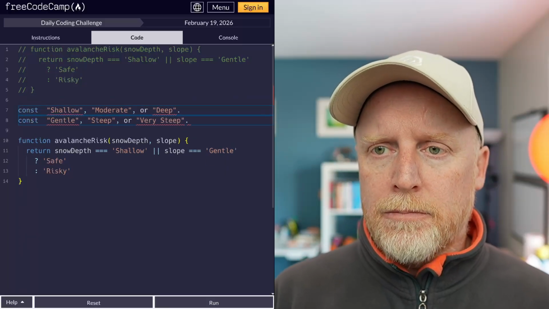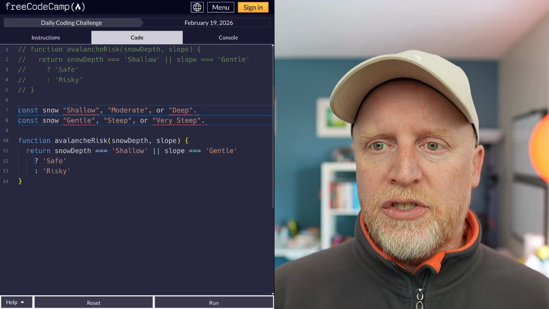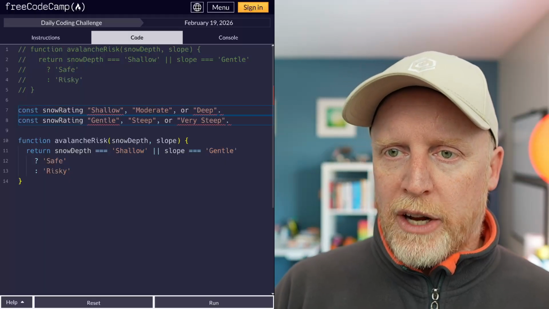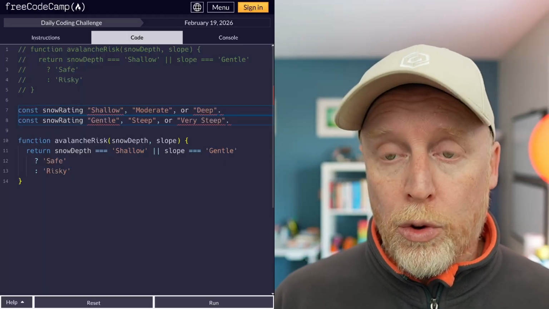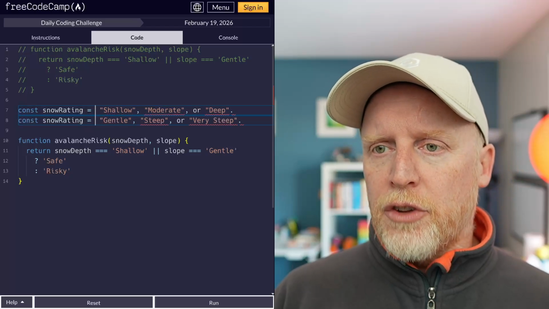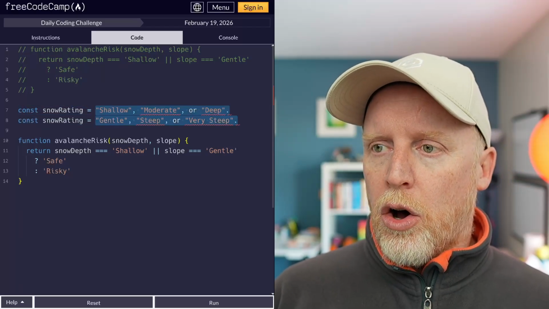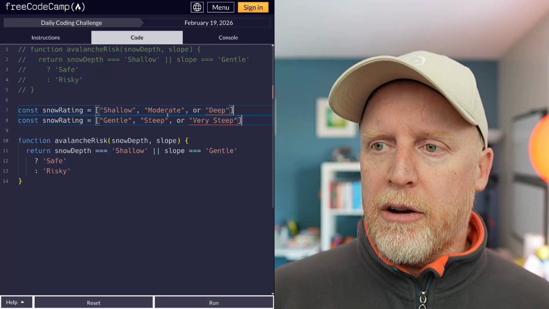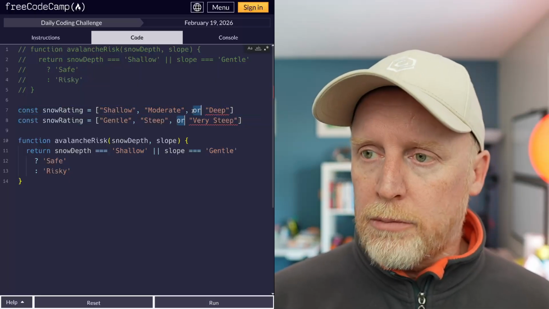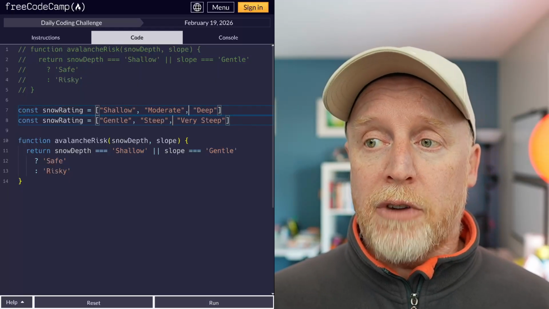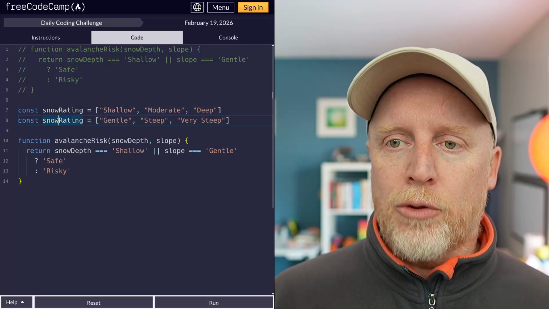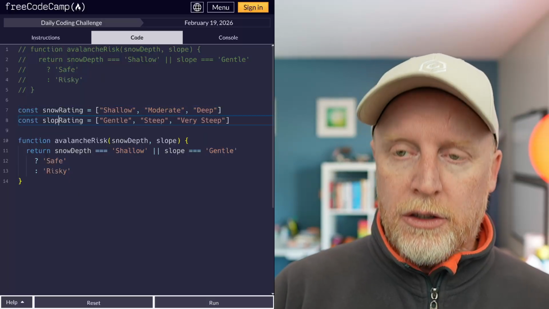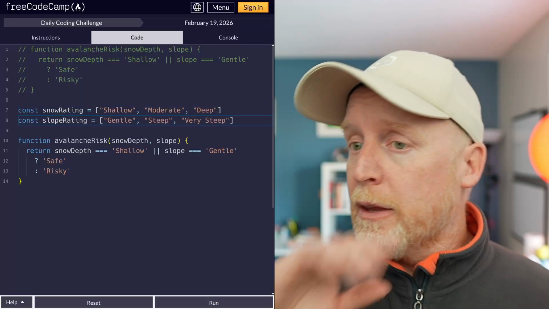So right here, we're going to go snow rating, I believe is what I did. We'll fix the other one in a second, don't worry. But snow rating is going to be all of this. So square brackets, getting rid of that period, getting rid of the or, again, multiple cursors, very handy. And of course, changing the slope rating, okay?